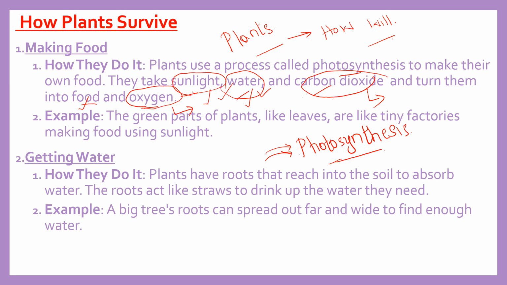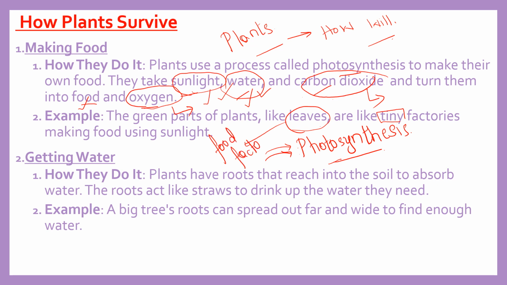Okay. Next, what is the example? The green parts of plants, like leaves, are like tiny factories making food using sunlight. Okay, so which part of the plant makes the food? It is the leaves. Leaves are called tiny factories, not tiny factories as such, this is the word I have used as you are kids. So leaves are called food factories. What are they? Food factories.